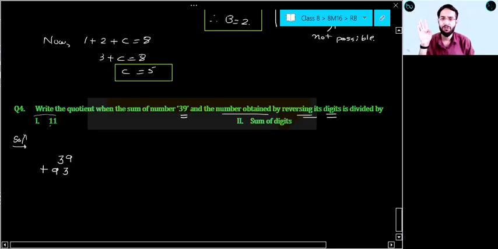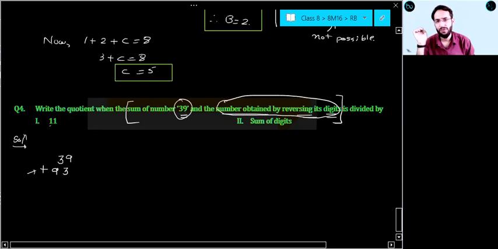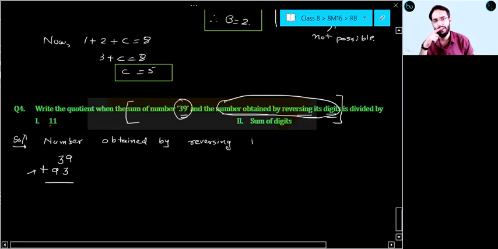Right. First, forget about this thing. Write the quotient. First, understand only this point: sum of number 39 and the number obtained by reversing its digits. The number obtained by reversing the digits of 39 is 93. So first you can write: number obtained by reversing digits of 39 is 93. So 39 plus 93.